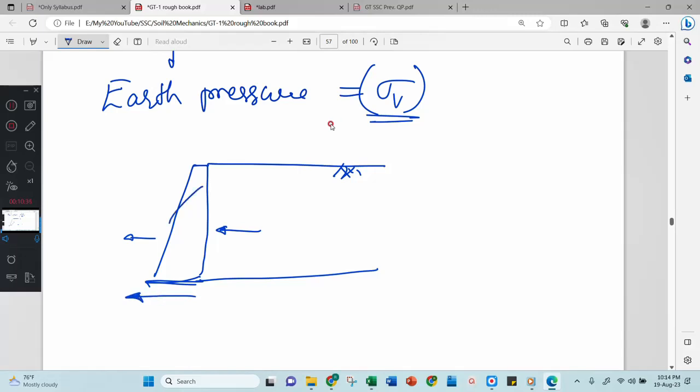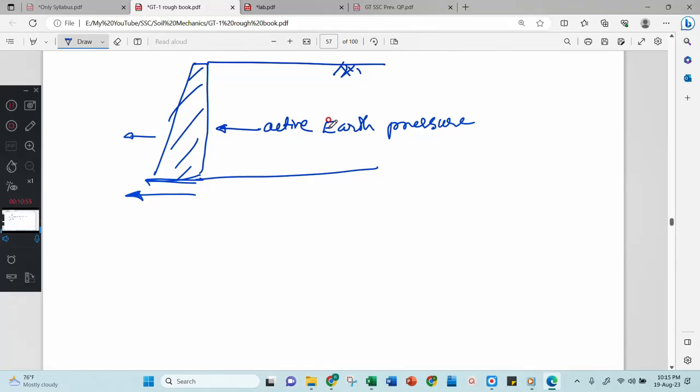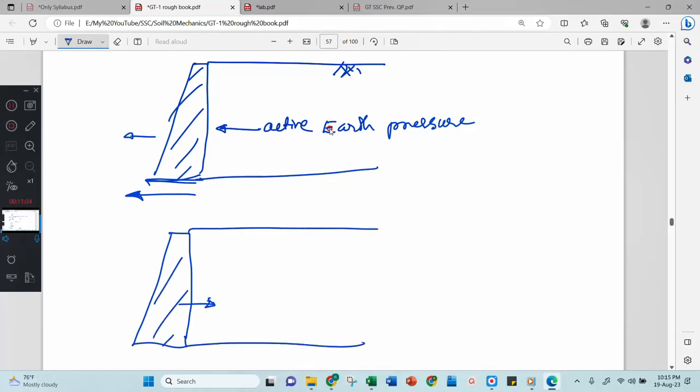Correct? Okay. Now this is considered as active earth pressure. Why? Because this is actively pushing this retaining wall outwards. Therefore, it is active earth pressure. Right? Now, there is another pressure. This time, the wall will push the backfill. This wall will push, means this wall will move towards the backfill.